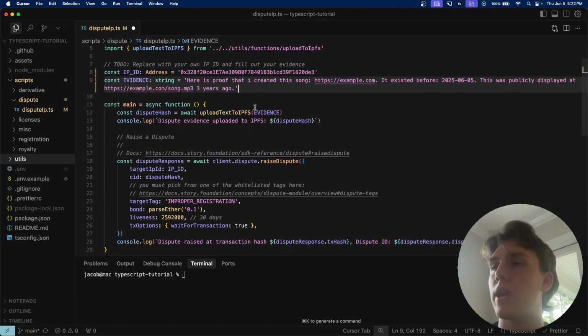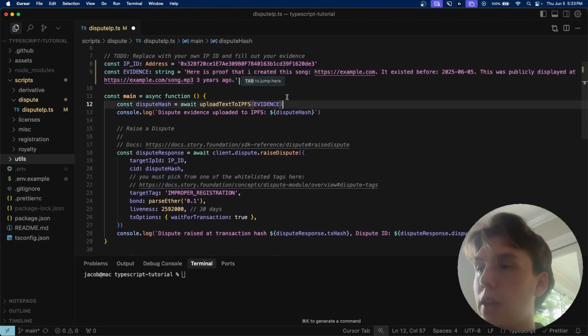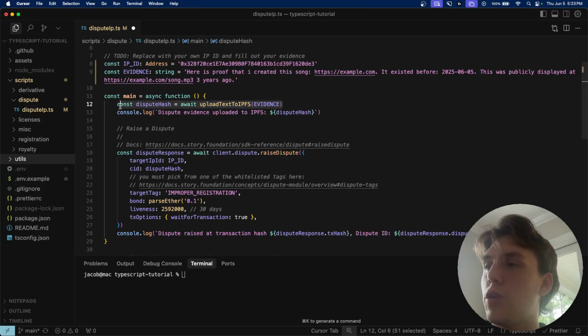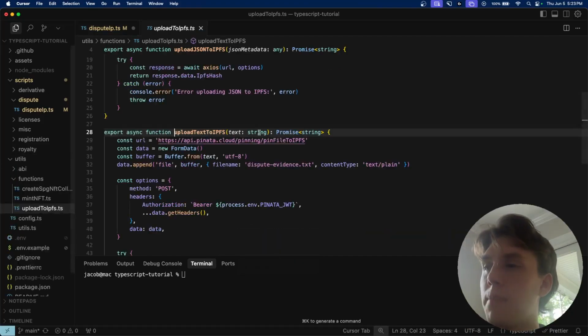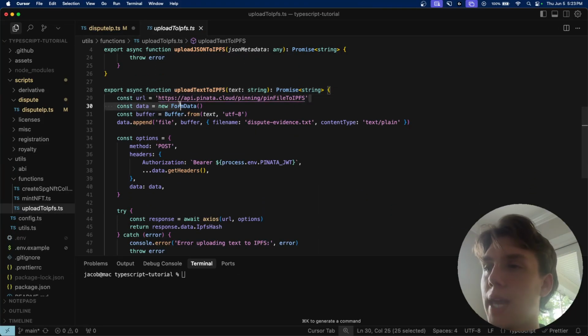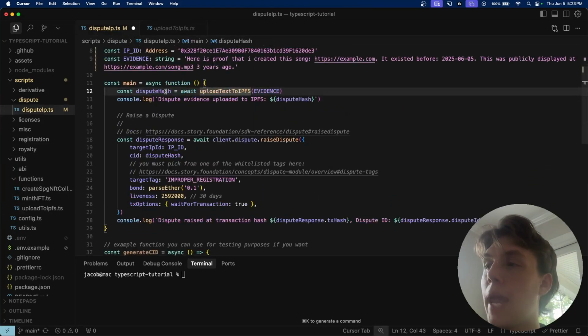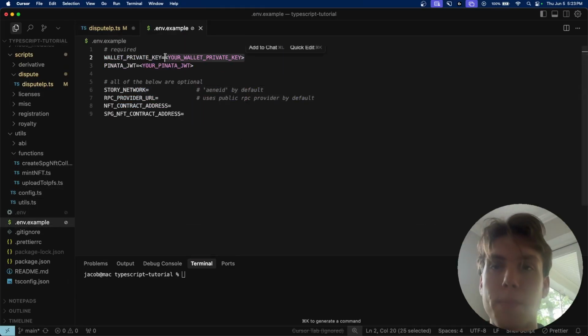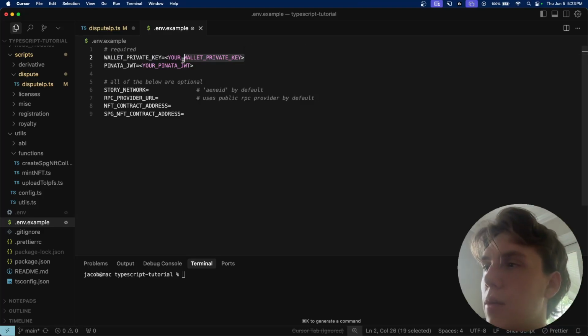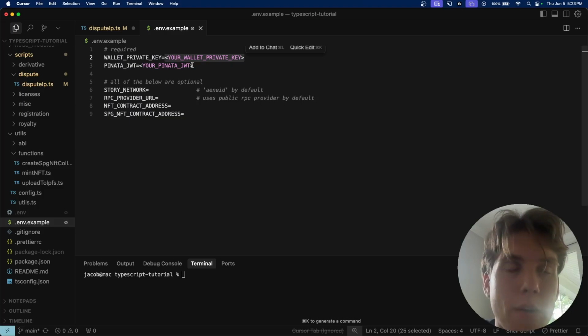And so we're going to take this string here, and in this code I already have a function for you to upload this evidence text to IPFS. If we look at this function really quickly, you'll see all it's doing is just pinning it to IPFS here. And just to quickly note, the only prerequisite to this code example is that you put in your testnet wallet private key, right? Again, it's all on testnet, so not your mainnet private key, but your testnet one. So just use a dummy account for this example.